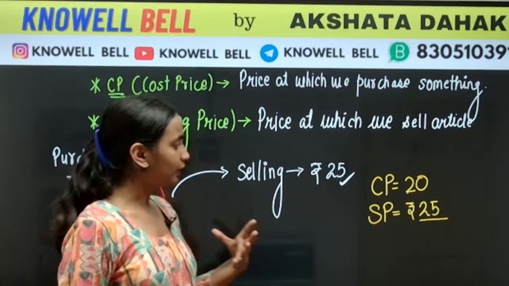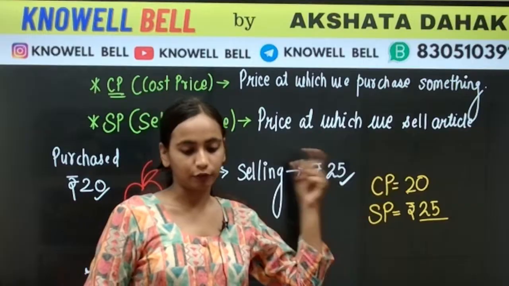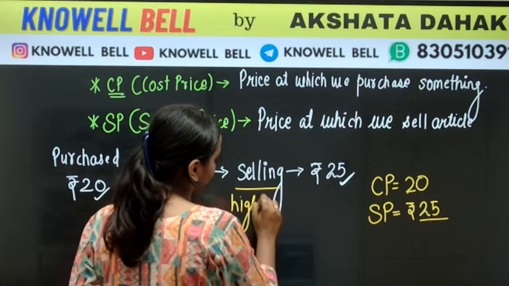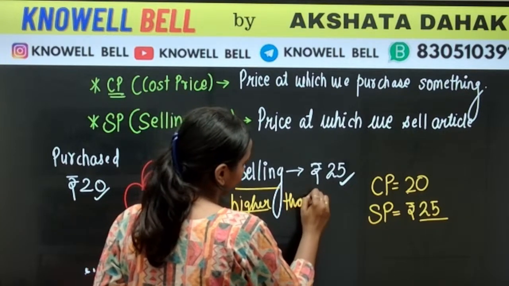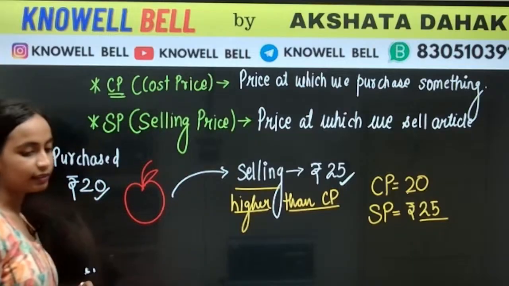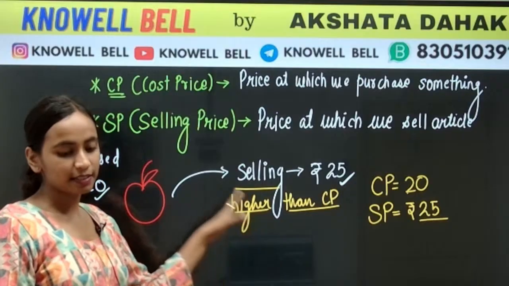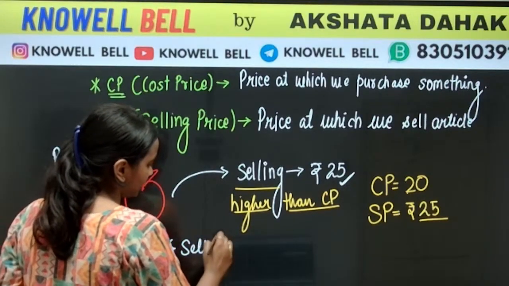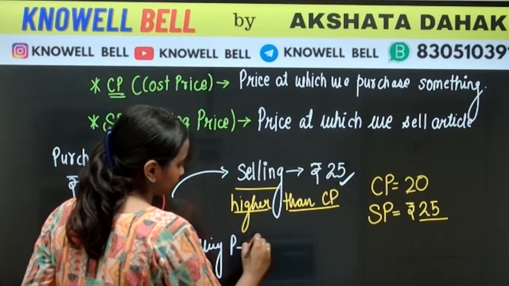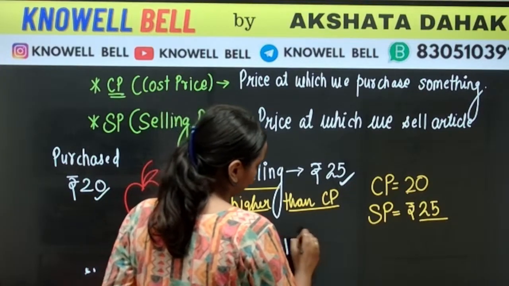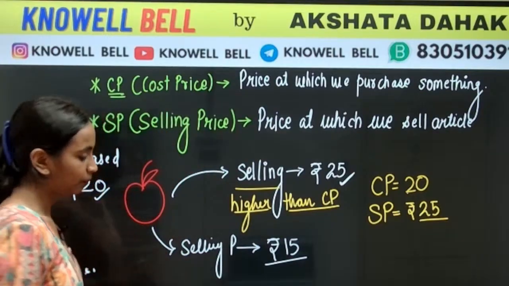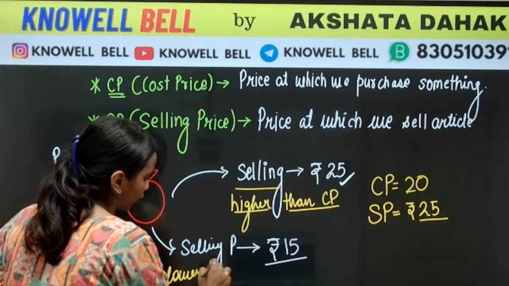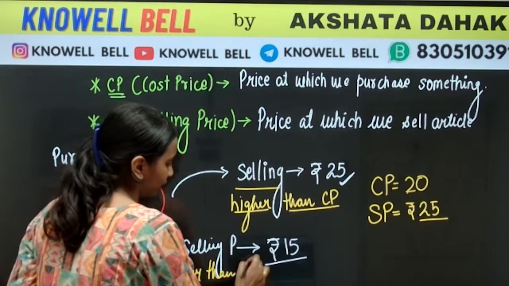Now once again everyone, what is happening here? I am selling it for 25. So here the selling price is higher than CP. Selling price here is higher than CP. But there was one more condition. It could also have been that the selling price is rupees 15. What if I am selling it at rupees 15? In this condition, the selling price is lower than the cost price.